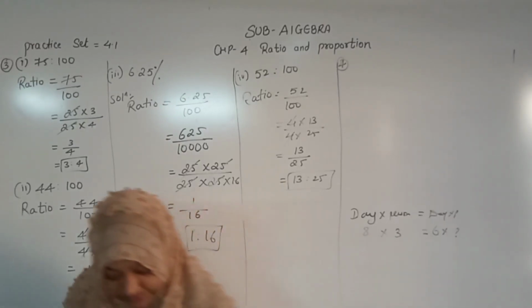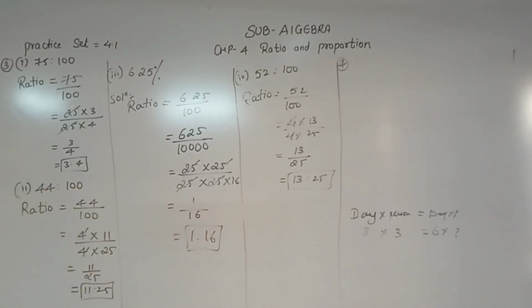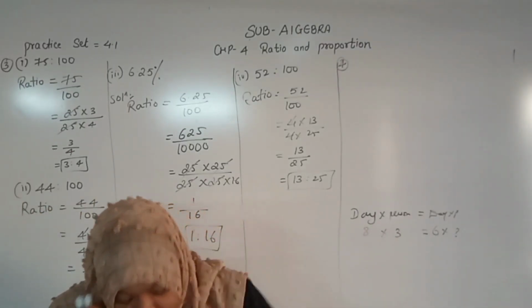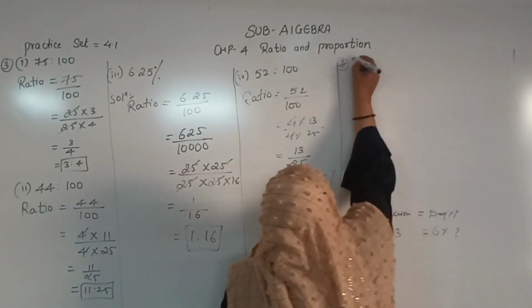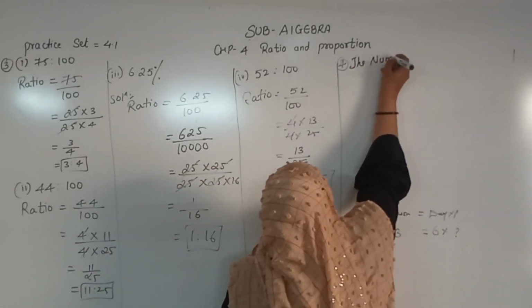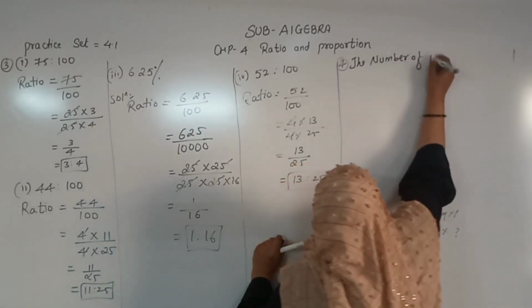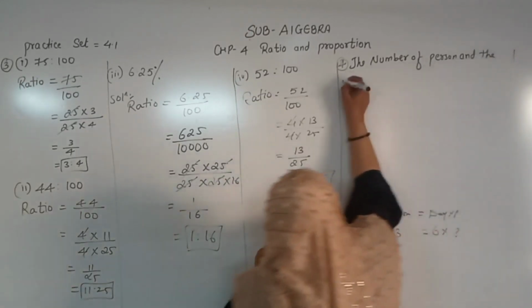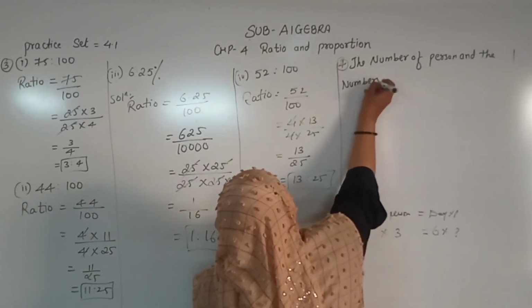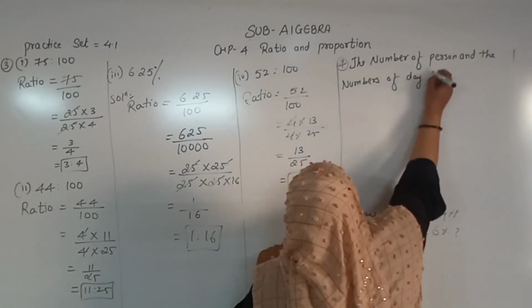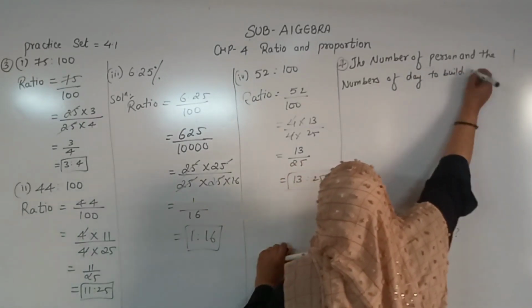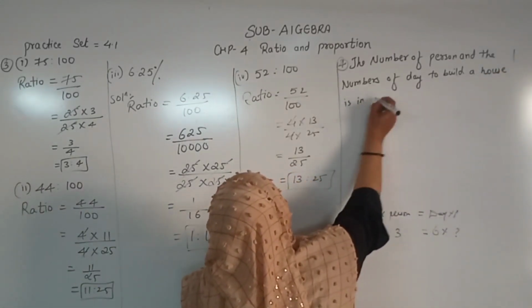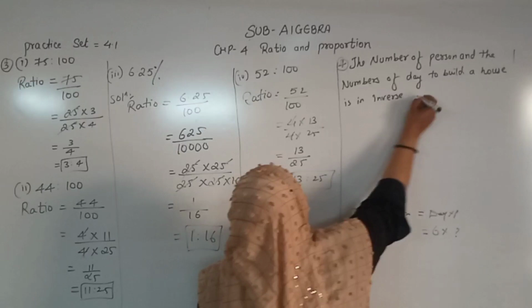Okay? Come. See, what will we write? The number of persons and the number of days to build a house are in inverse proportion.